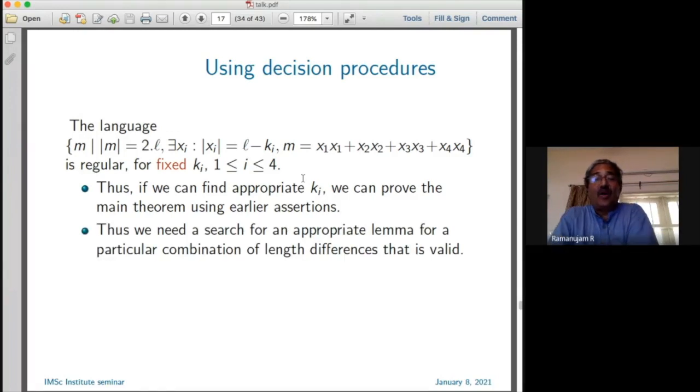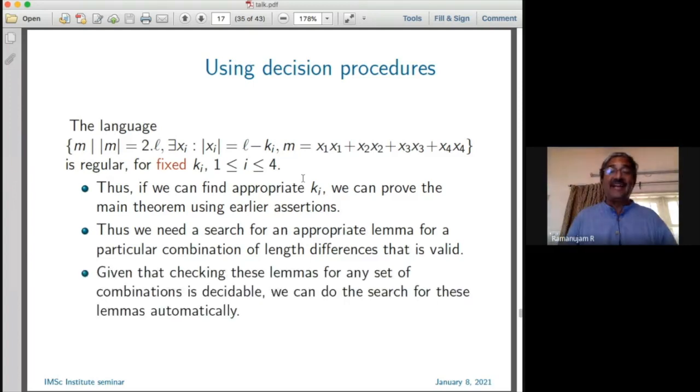So what we want is to search for an appropriate lemma for a particular combination of length differences that is actually valid. What is very interesting is that checking these lemmas for any particular combination, whether they form an additive basis or not, is decidable. So you actually search for these lemmas automatically.